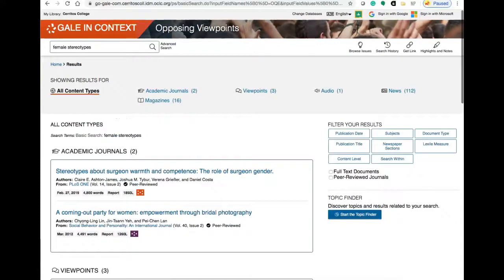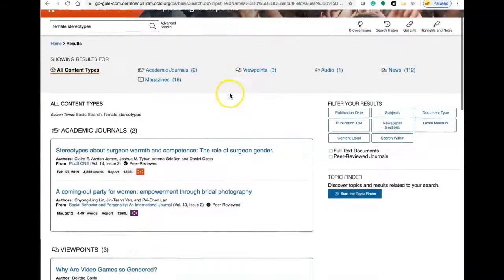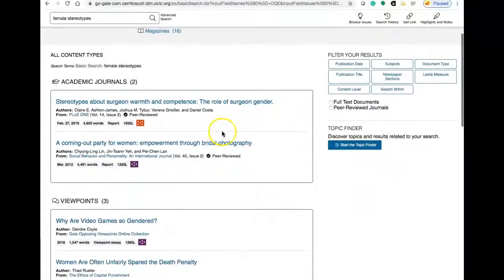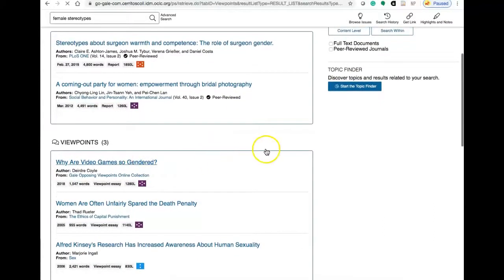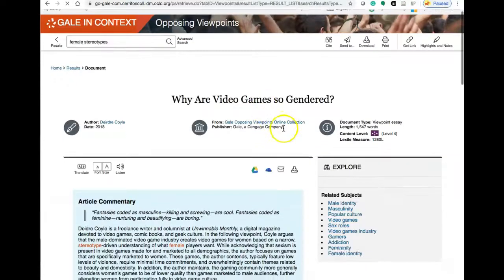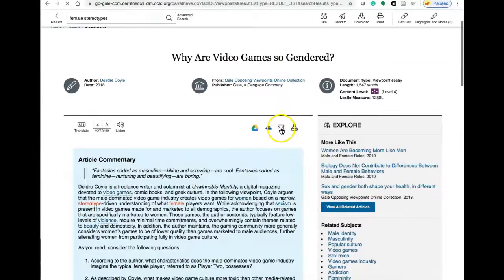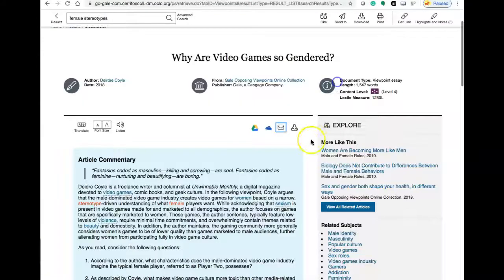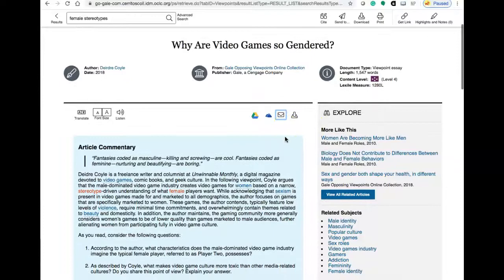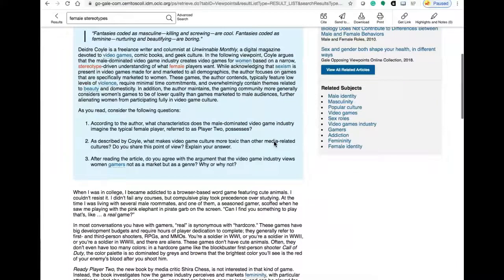If I go back to Opposing Viewpoints, the same thing applies. If I wanted to take a look at one of these particular articles, I can choose it within Opposing Viewpoints, and notice I can email this article to myself, or I can skim through it.